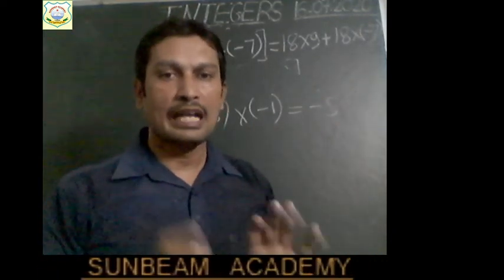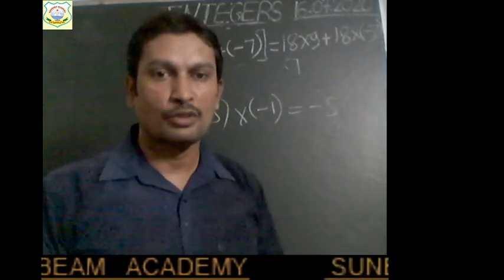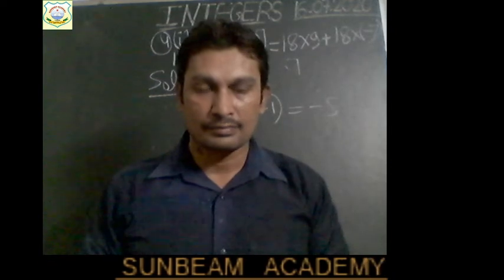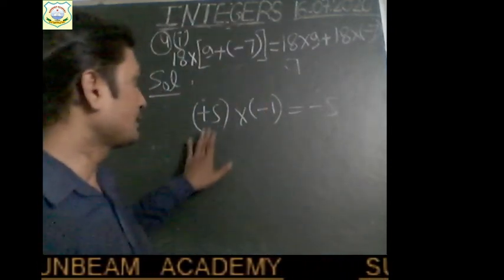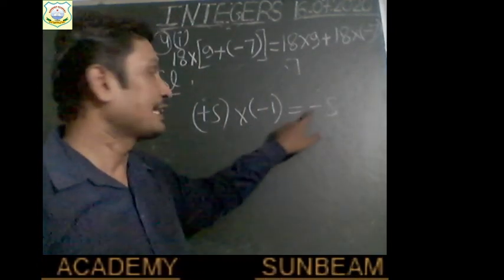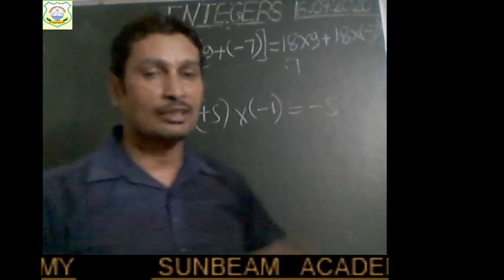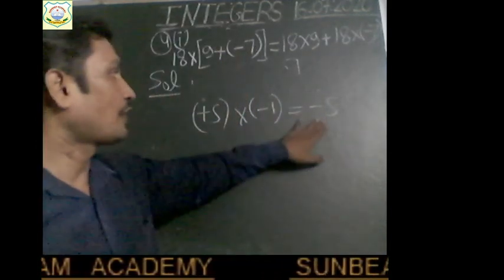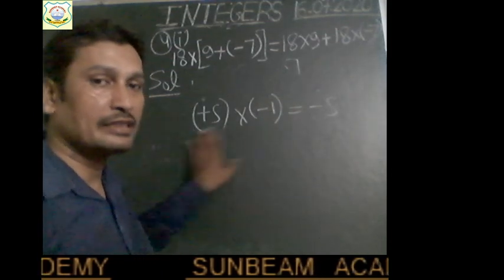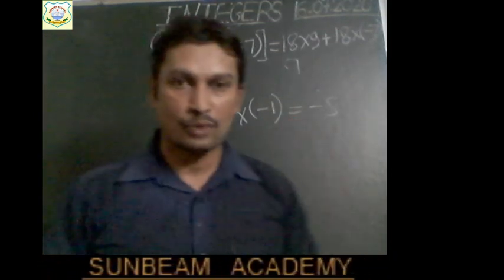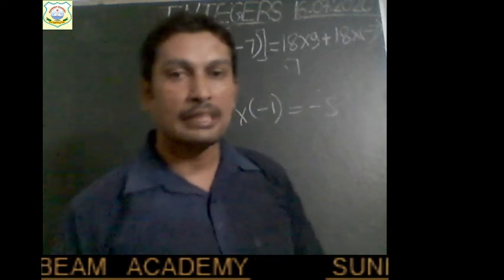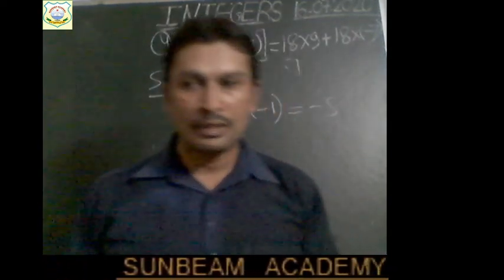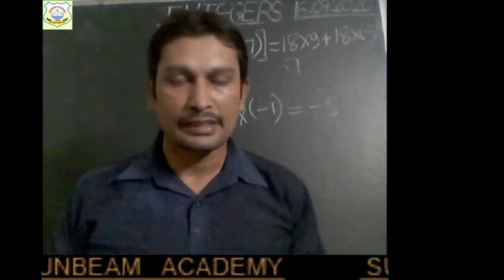No, we have not discussed multiplicative inverse so far. This will be discussed in the chapter on fractions. If we multiply any integer with minus 1, then we get the additive inverse, not the multiplicative inverse, children. Right? We get the additive inverse because minus 5 is the additive inverse of plus 5. It is just the opposite of plus 5. So this statement is false, right? So in this way your question number 6 is completed.